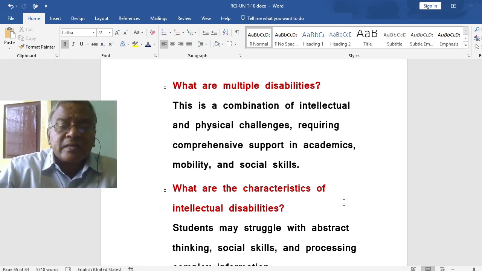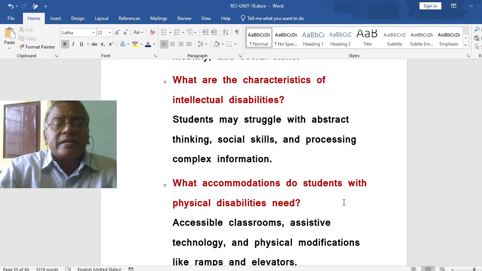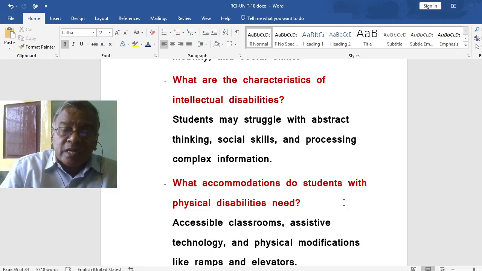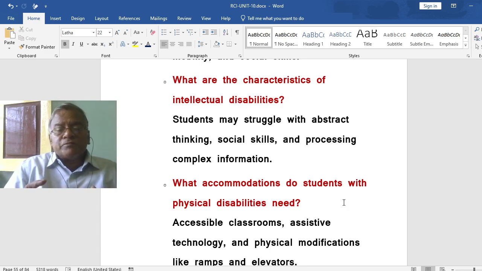What are the characteristics of intellectual disabilities? Students may struggle with abstract thinking, social skills, and processing complex information.